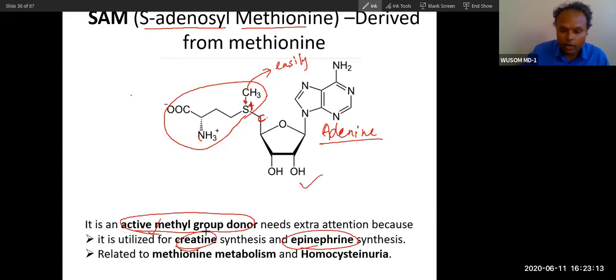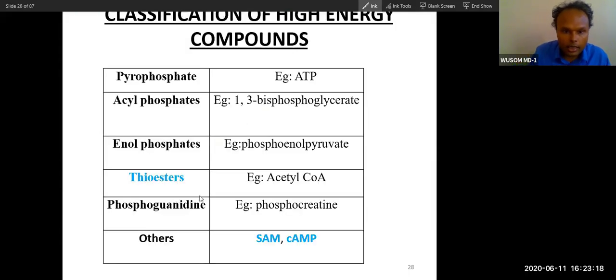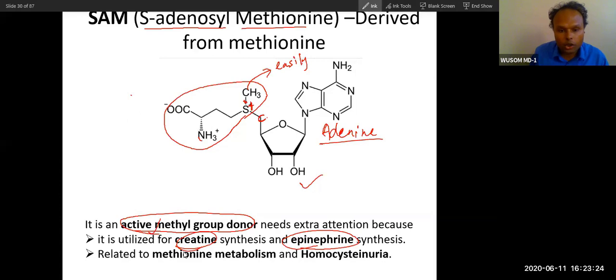And creatine, which we discussed here, creatine phosphate, phosphocreatine, its synthesis also requires this SAM. If creatine is not synthesized in our body, it is very difficult for our muscle to survive. So creatine synthesis and epinephrine synthesis require SAM. That is why SAM is very important. This is a transferable methyl group. So remember this SAM, a very important compound.